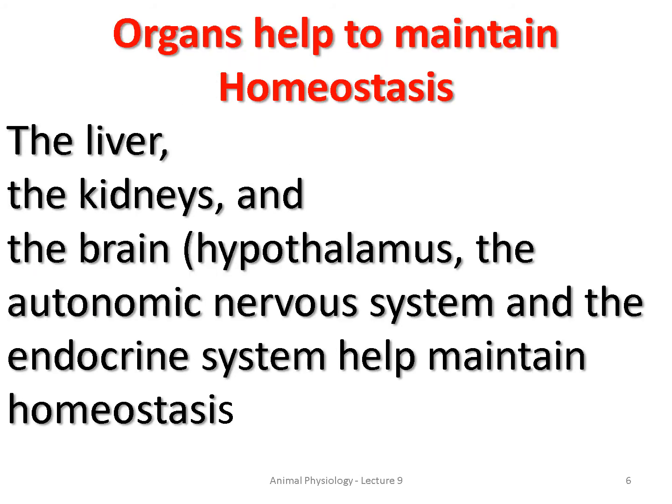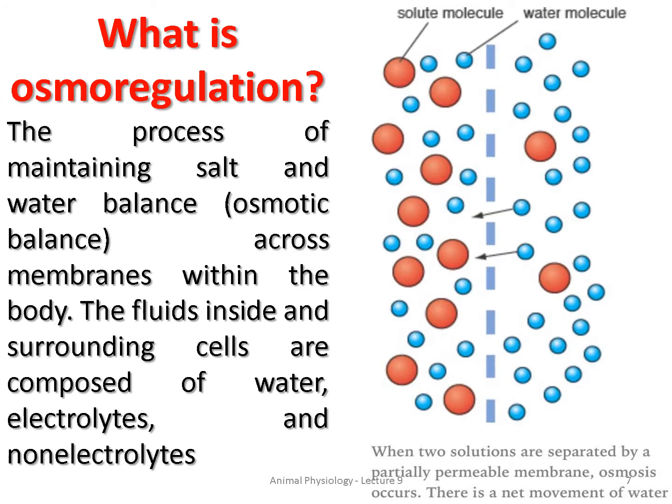Okay, and now we'll see what are all the organs that help to maintain homeostasis. So it is the liver, then the kidneys, the brain, especially the hypothalamus region. They all help to maintain homeostasis. These are the main organs that help to maintain our body temperature. So if the surrounding temperature rises, it helps our body temperature to fall. If the surrounding temperature falls, it helps our body temperature to gain heat. So that is how it is maintained or balanced.